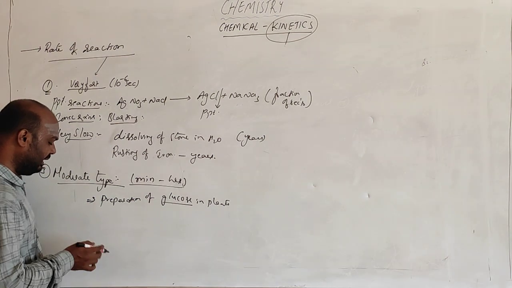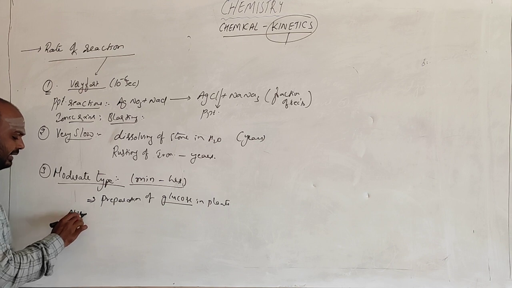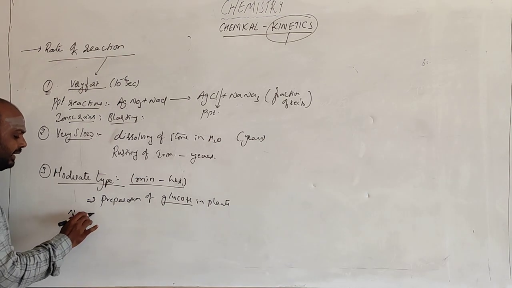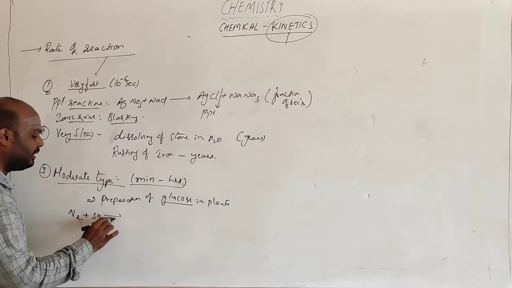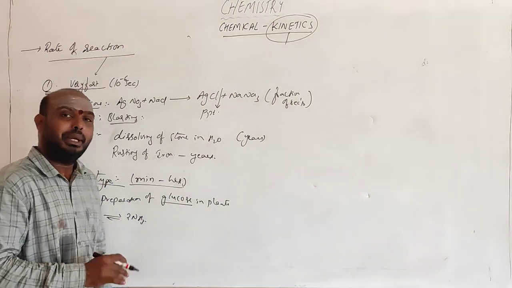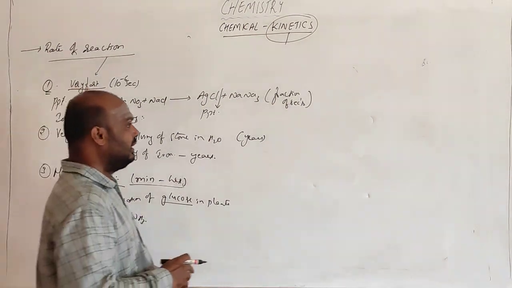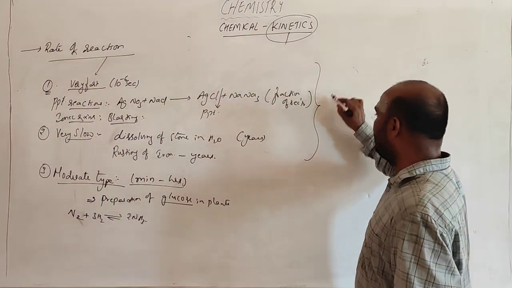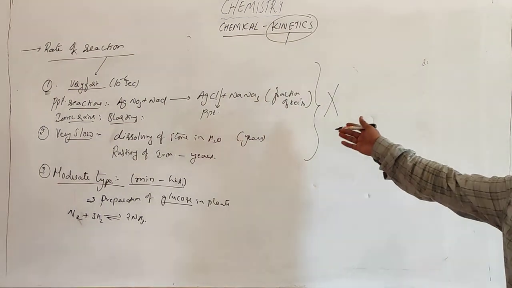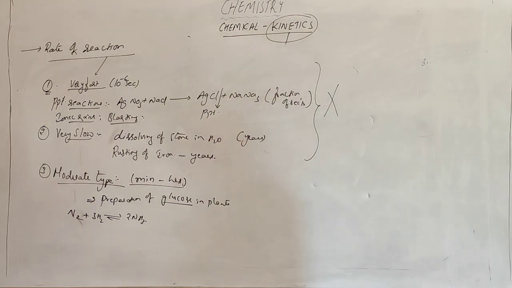The next example is chemical reactions like the preparation of ammonia: N2 plus 3H2 forms NH3. These are the reactions which occur in a measurable time. So these types of reactions are moderate reactions. We will not deal with the other two types. Very fast reactions, no use of studying. Very slow reactions will not occur within a limited time, they take some years.